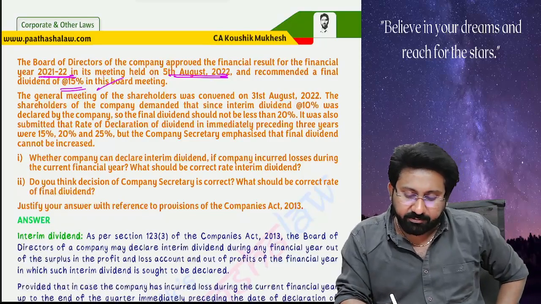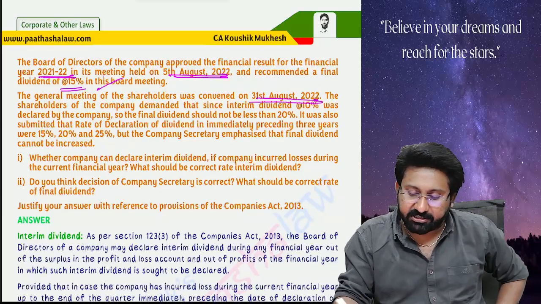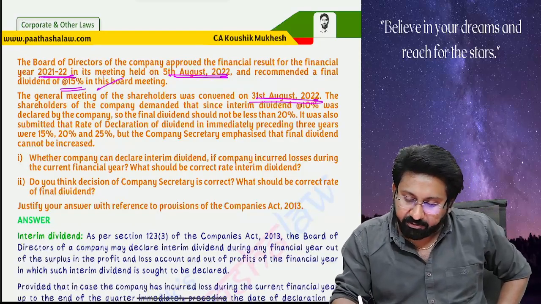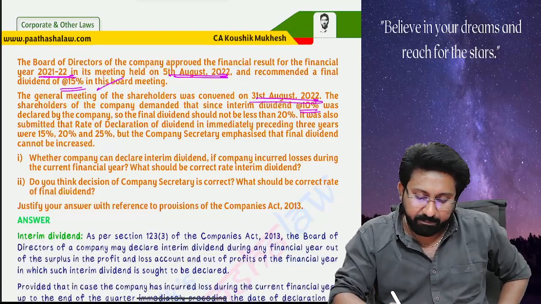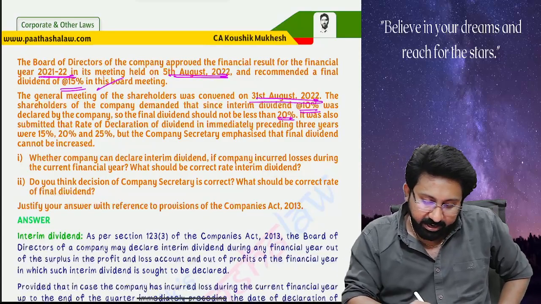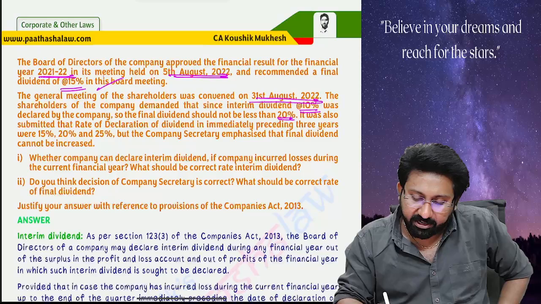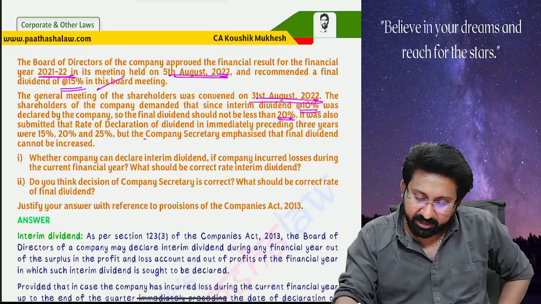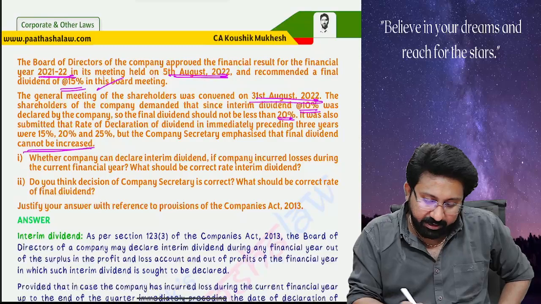The general meeting of the shareholders was convened on 31st August 2022. The shareholders of the company demanded that since an interim dividend at the rate of 10% was declared by the company, the final dividend should not be less than 20%. It was also submitted that the rate of declaration of dividend in the immediately preceding 3 years was so much, but the company secretary emphasized that the final dividend cannot be increased.